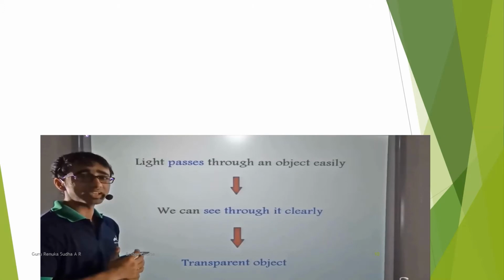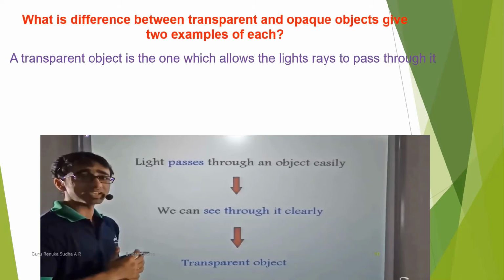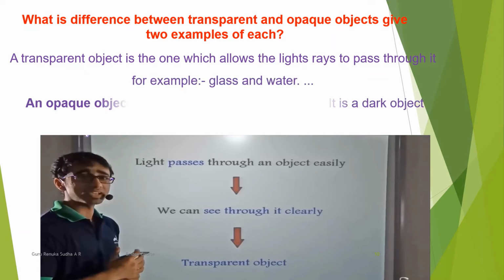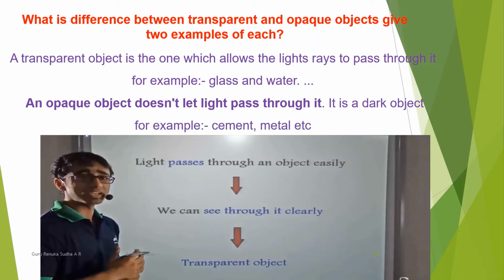Next, the difference between transparent and opaque substances. See, look at here, transparent. For which substances do we call it transparent? The substances which allow the light to flow through them or pass through them are called transparent substances. The substances which do not allow the light to pass through them are called opaque. Let us observe this video. With the help of this video, we can understand the difference that exists between the transparent and opaque substances.